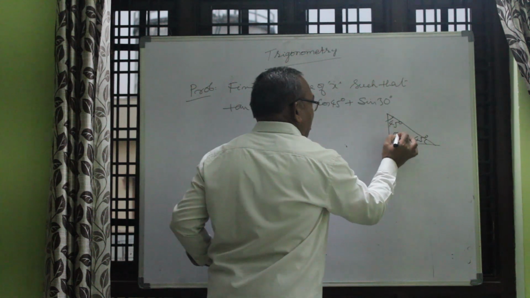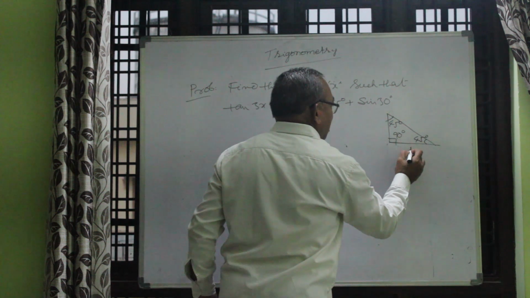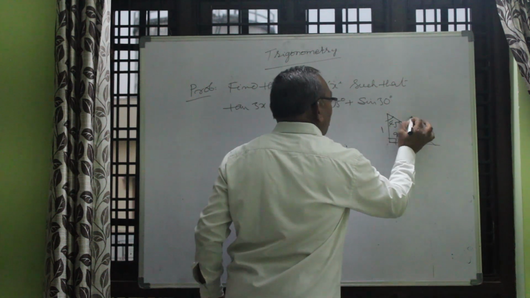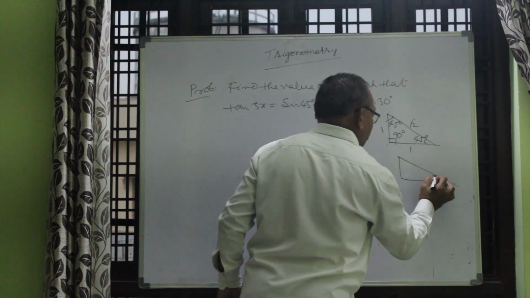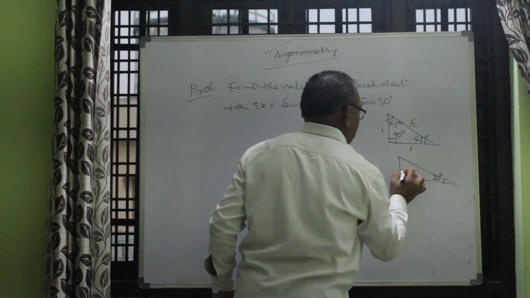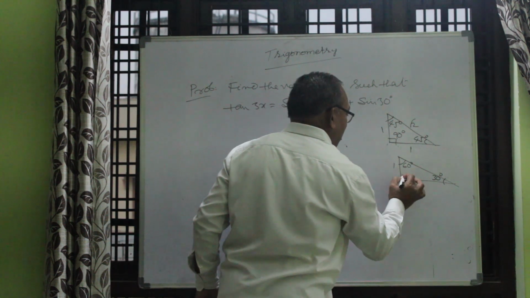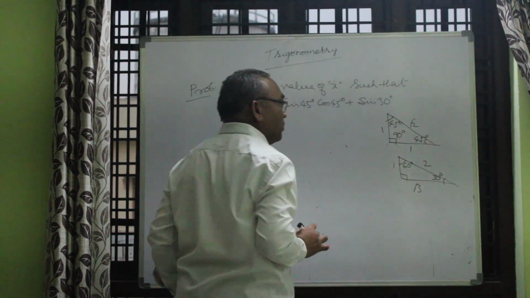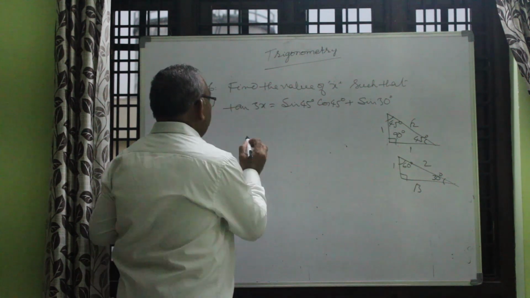This is 90. According to that you write the side values also. This is 1, 1, this is root 2. One more angle is 30 degrees, this is 1, this is 60 degrees, so root 3, this is 90 degrees, this is 2. By using these two triangles, you substitute the values here.